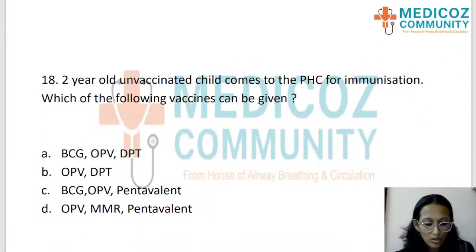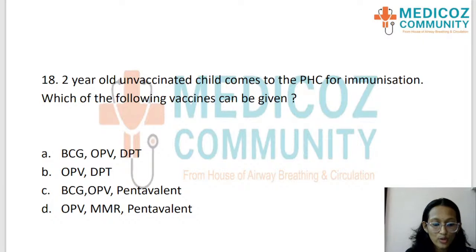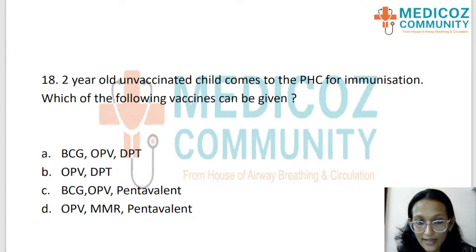A 2-year-old child, unvaccinated, comes to the PHC for immunization. What are the vaccines that can be given to the child? Students, if you know, what vaccines can be given to a 2-year-old child if the child is totally unvaccinated?